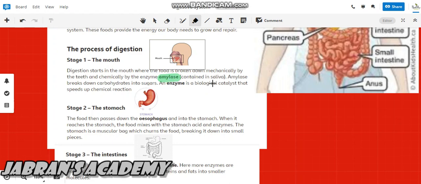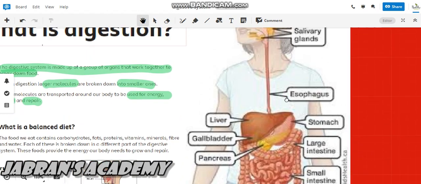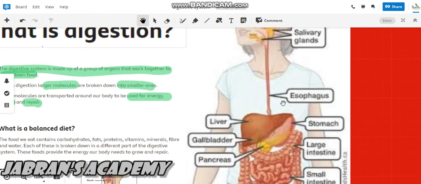Now what is an enzyme? Important thing: a biological catalyst that speeds up chemical reactions. That is called an enzyme. See, here is the mouth, from where digestion starts. After that, the food passes into the stomach. How does it pass into the stomach? From here to here, through a tube, or we call it the food pipe, a tube that passes the food from the mouth to the stomach. That is called the esophagus.